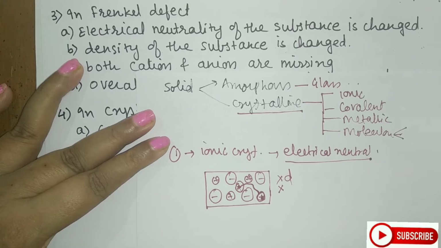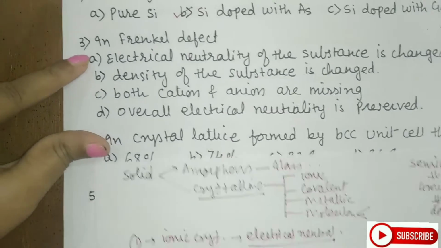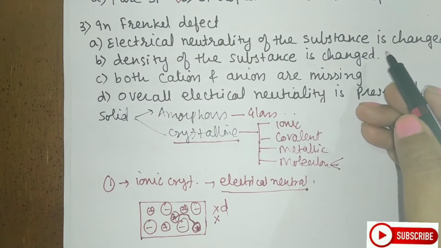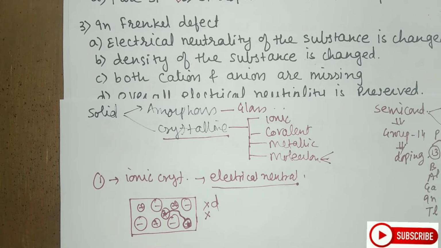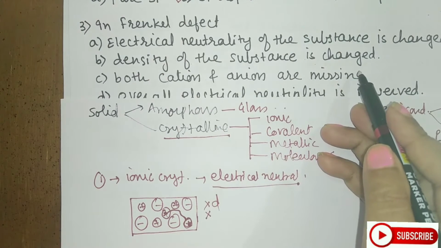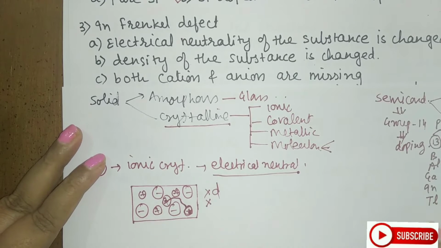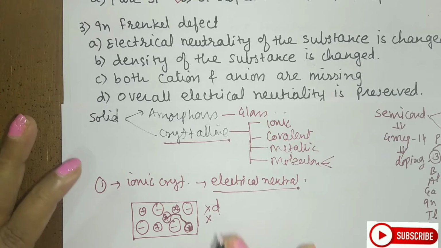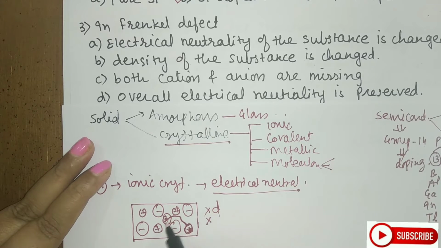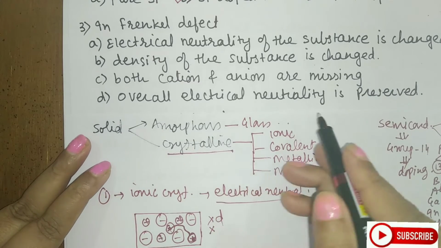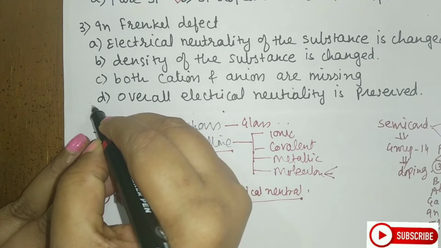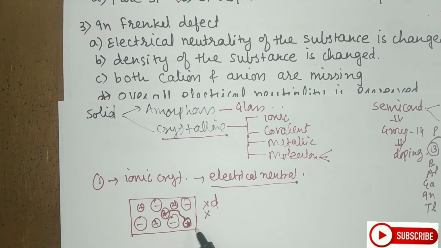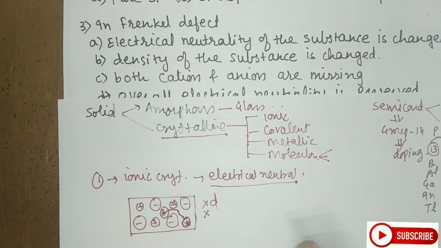So what are the points which are given here? Let us go through it. In Frenkel defect, electrical neutrality of the substance is changed. It is not changed. It is maintained here. Density of the substance is changed. As I said, nothing is leaving the lattice point, so density will always remain same. Both cations and anions are missing. Here nothing is missing. It is just getting dislocated from its position. Overall electrical neutrality is preserved. So this is the correct option. Initially also it was electrically neutral. Now also it is electrically neutral. So it is preserved. Come to the next one.